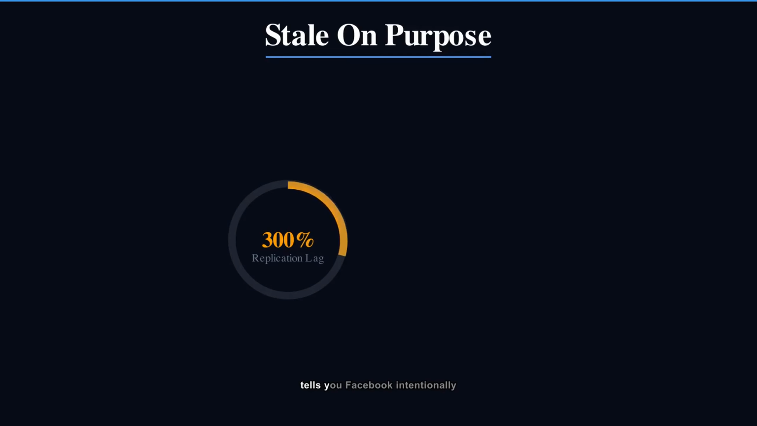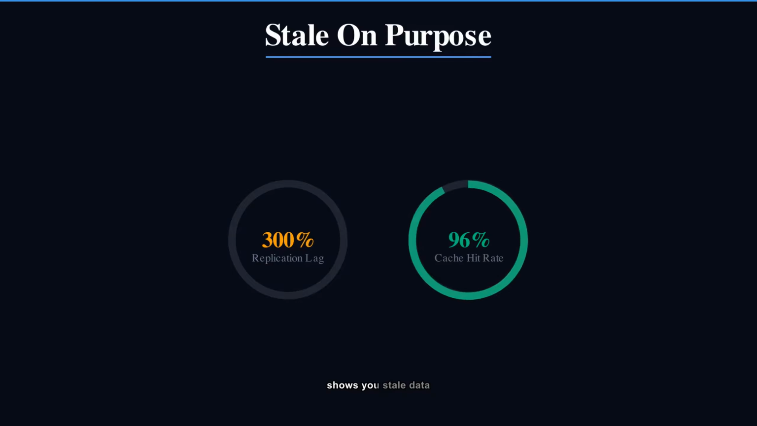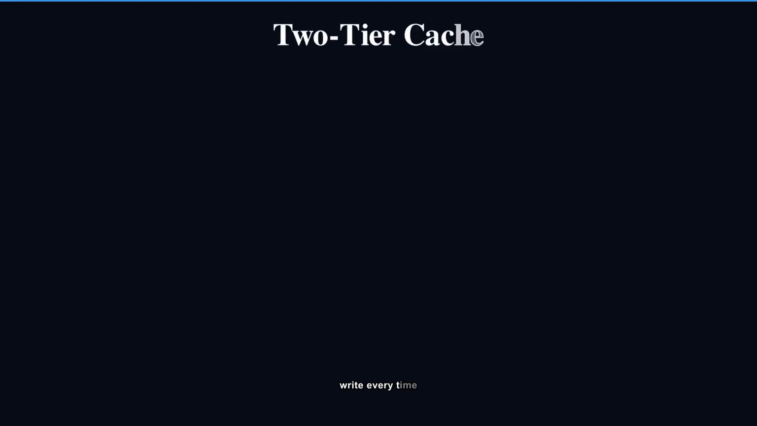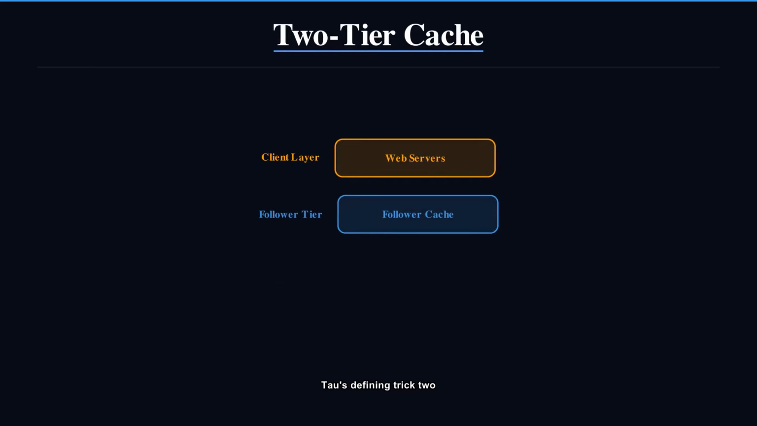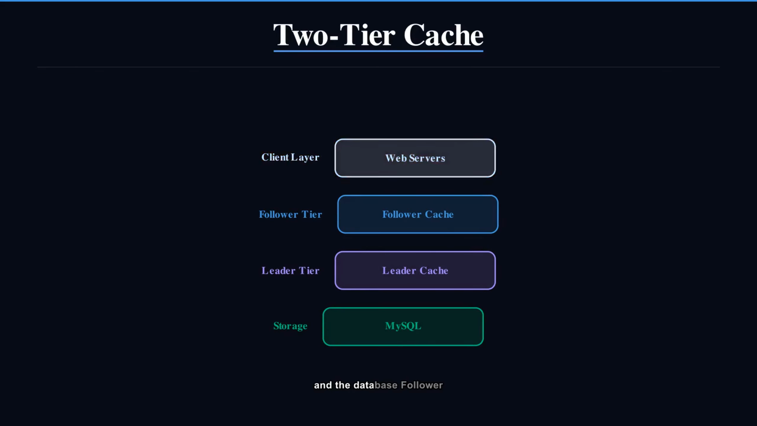Here's what nobody tells you. Facebook intentionally shows you stale data every single day. A like count that's a second old? Totally fine. TAO trades perfect accuracy for raw speed, because for social media, fast and 99% right beats slow and 100% right every time.